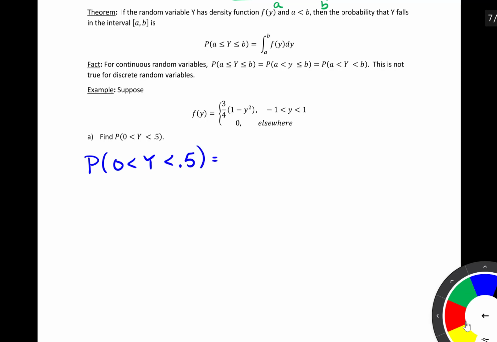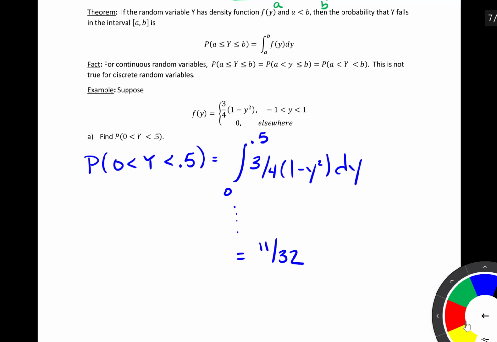And this is going to be equal to the integral from 0 to 1/2 of the PDF. The integration here is very similar to what we did before. So I'd like you to solve that and confirm that you should find this is equal to 11 divided by 32. And so that is that probability.